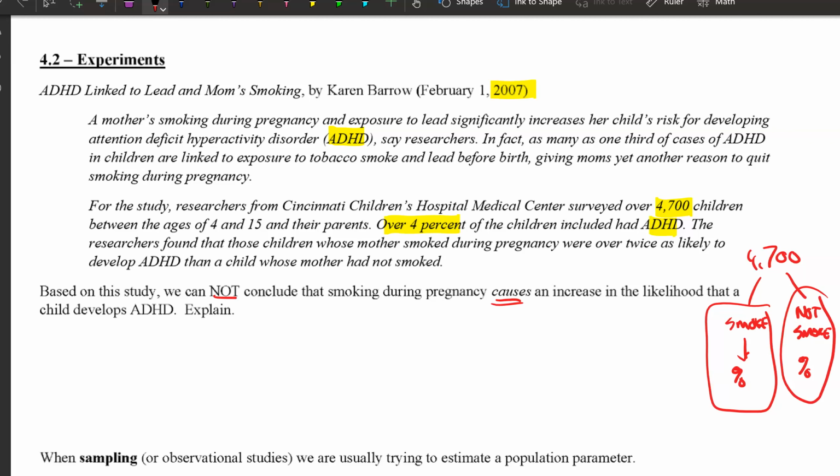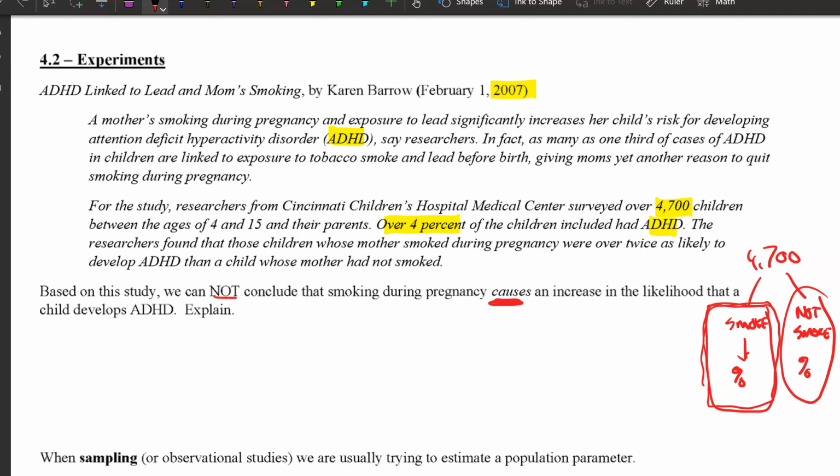However, we got to be careful about using this word cause. The idea here is that there's a lot of other variables that may have influenced or caused the increased likelihood of ADHD. For example, think about the type of mother that smokes during her pregnancy versus the type of mother that does not smoke during their pregnancy. I don't think it's too much of a stretch to say that if you're smoking during your pregnancy, you're maybe not going to the doctor as often. You're maybe eating different foods.